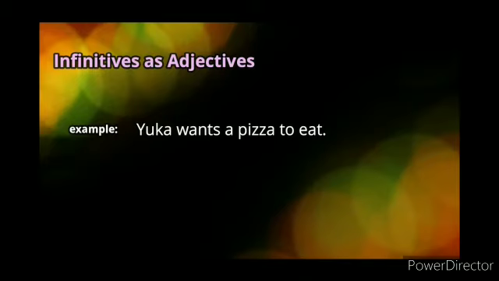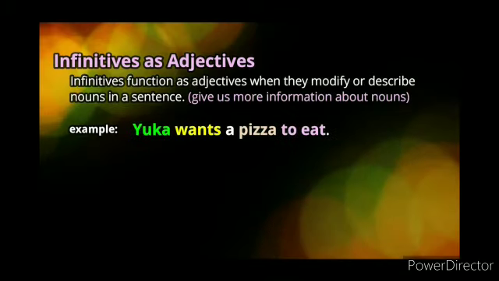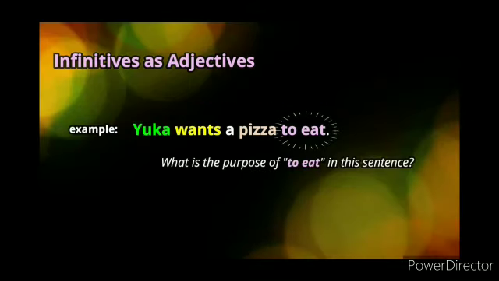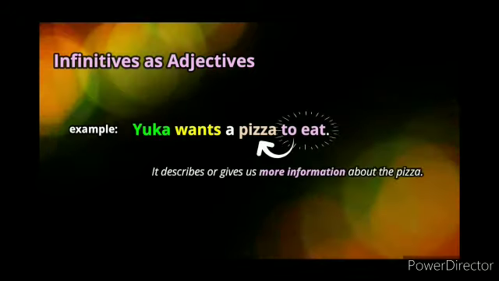Let's see an example. Yuka wants a pizza to eat. Yuka is the subject, wants is the verb, a pizza is the direct object. To eat is your infinitive. Now student, what is the purpose of "to eat" in this sentence?